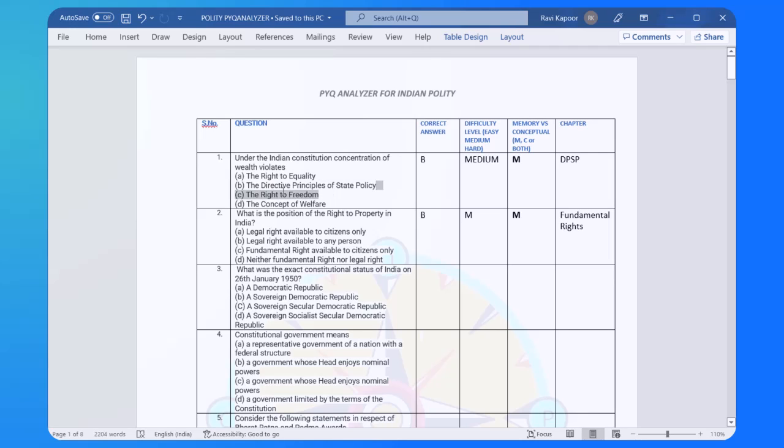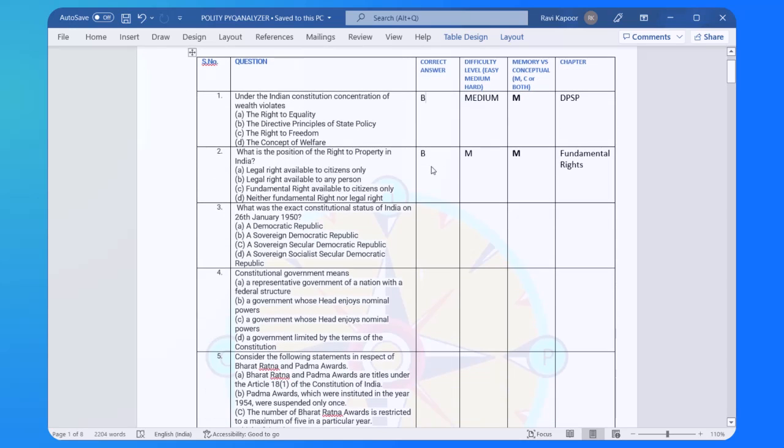Directive Principles of State Policy is where the idea of the concentration of wealth is mentioned. So knowing this you should be able to solve this question, and even if you do not know this, I want you to reverse engineer it, figure out where this is mentioned, even if it takes time. I want you to figure out the correct answer. Think of this whole thing like an open book test.